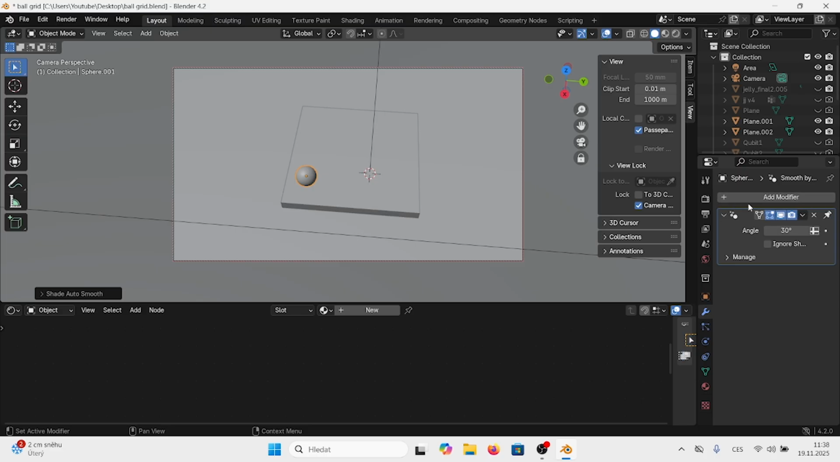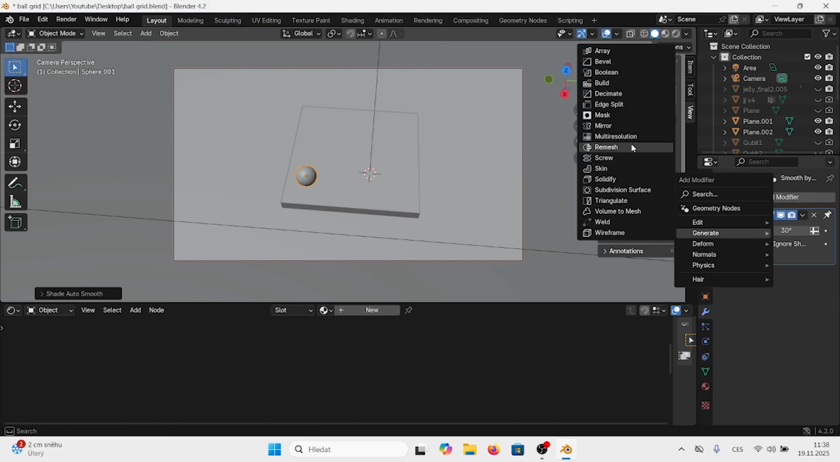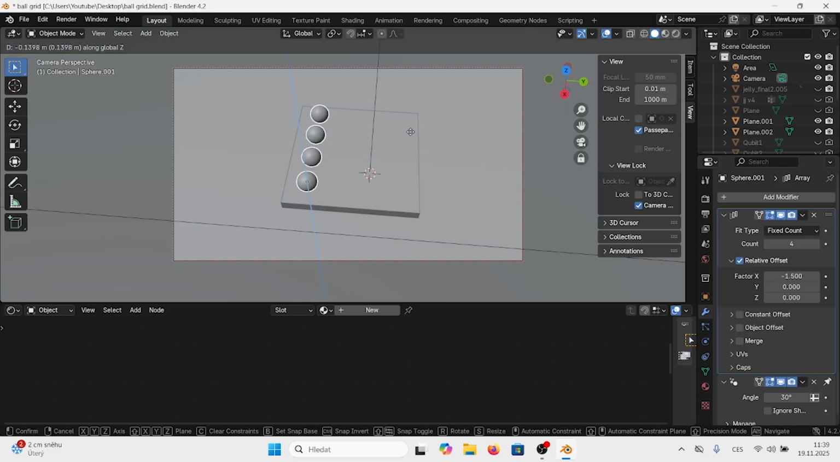Now in the modifier, we will click generate and array, and we can go with factor minus 1.5 and count, let's say 4, and move it like this.